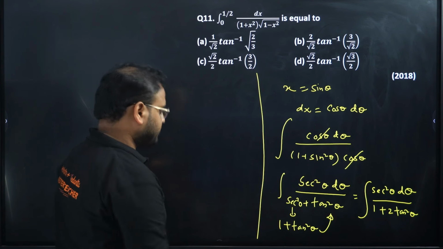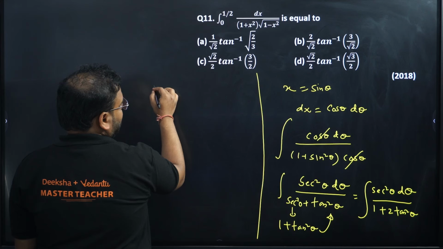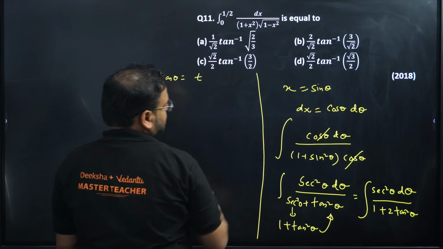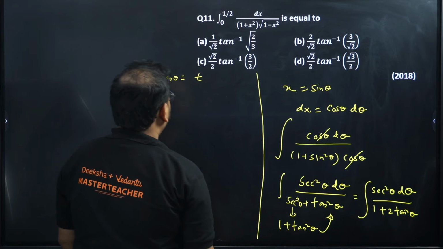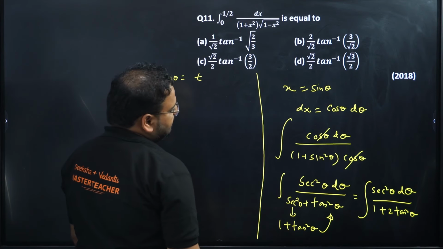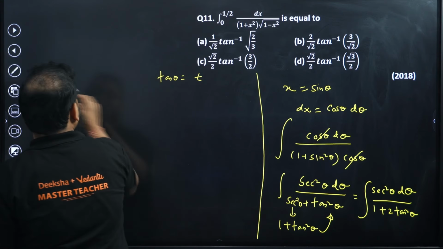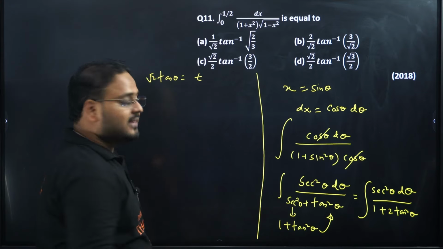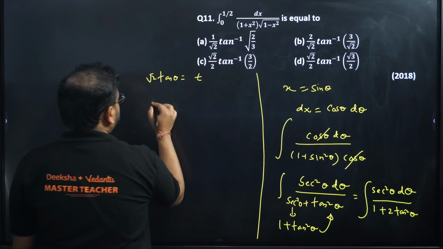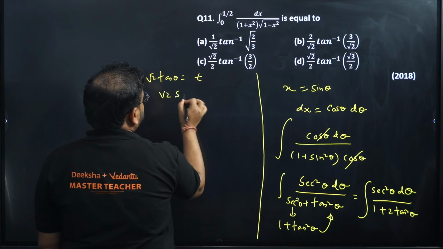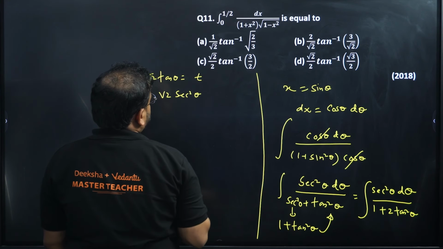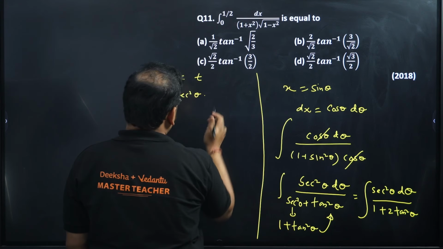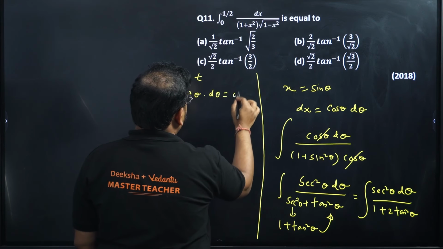Okay. All right. So now what I have, I can take tan theta as t. What am I going to get then? Okay, better we can do. Let's take root 2 tan theta as t. Now differentiate it. So I'll get root 2 as it is, sec square theta d theta equals dt.